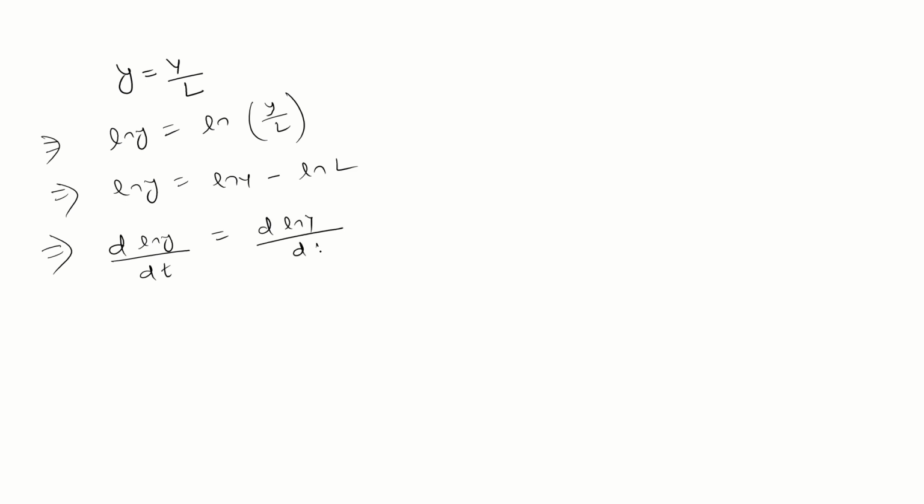d ln capital Y by dt minus d ln L by dt. Differentiate it. What is the differentiation of ln y? That is 1 by y, and by the chain rule, dy by dt.